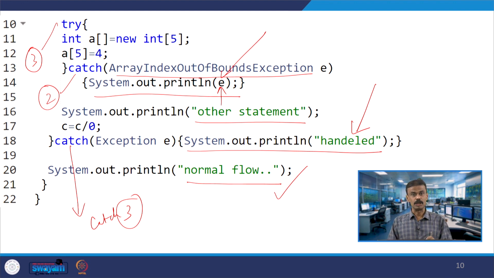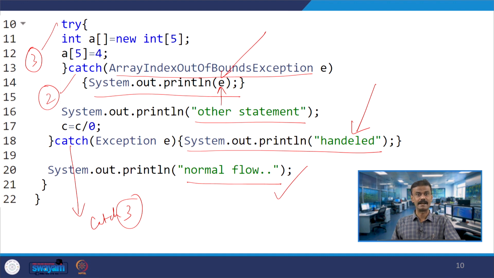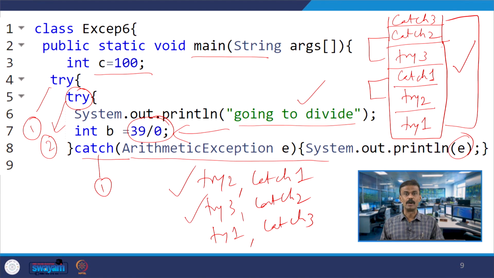You can look, because you are learning 2 concepts. One is, you have multiple try and catch. That means you have 3 exceptions. One is at line number 7 and second one is line number 12 and the third one is line number 17, and then you have multiple catches. So, where exactly it is being caught, right. For this you have to remember the concept of stack, how it is being pushed into the stack, and then the corresponding pair. So, try 2 is the top of the stack and then corresponding catch is this one, right. This is gone now, right.